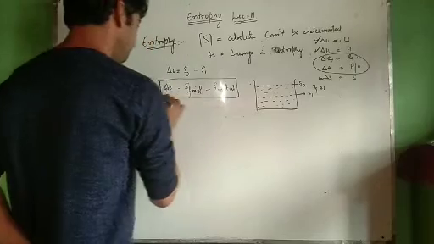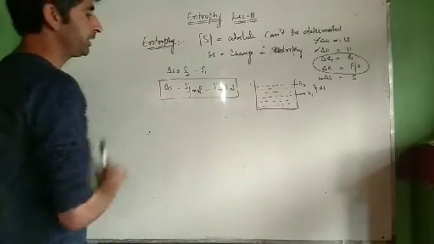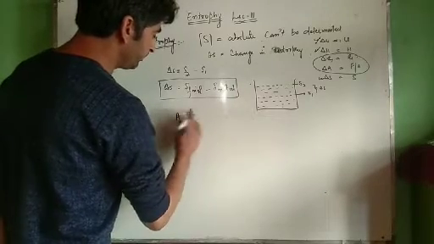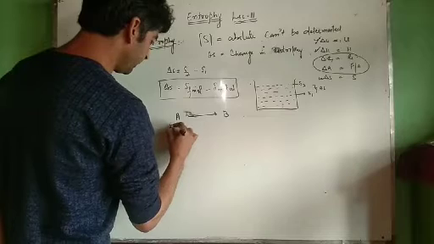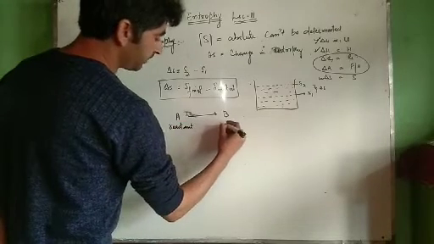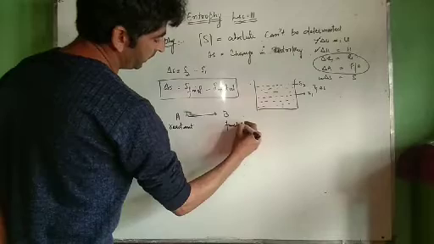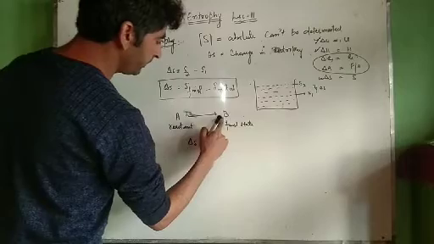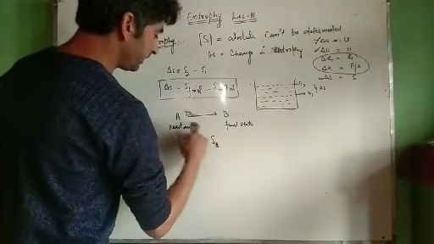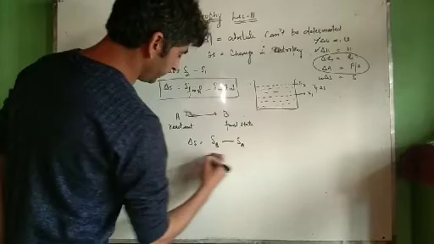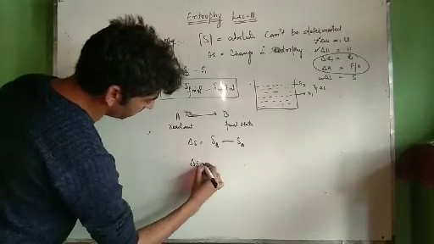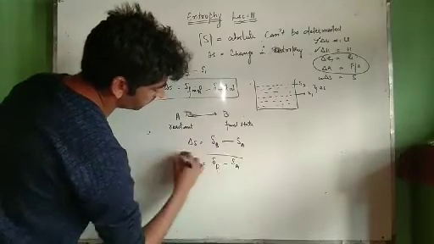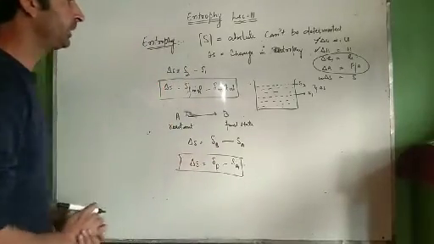We can apply it to thermochemical equations. For example, if we have an equation A gives B, A is our reactant, the initial state, and B is our product, the final state. If we want to know the entropy change of this reaction, then delta S is equal to entropy of products minus entropy of reactants. This can be applied to thermochemical equations.